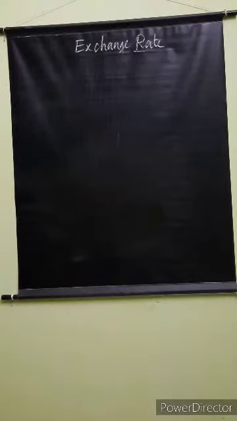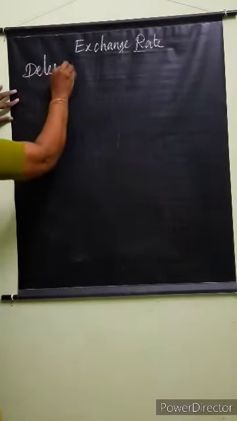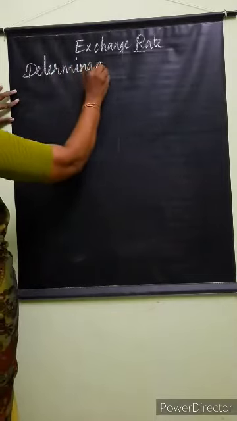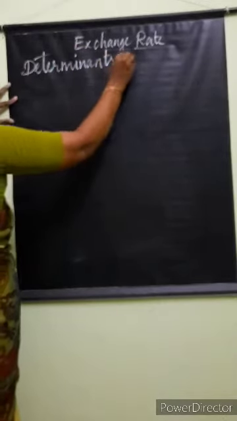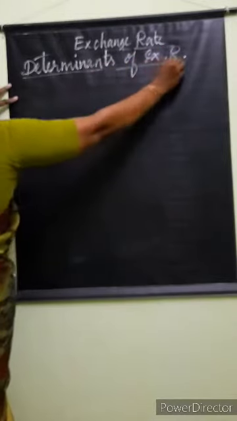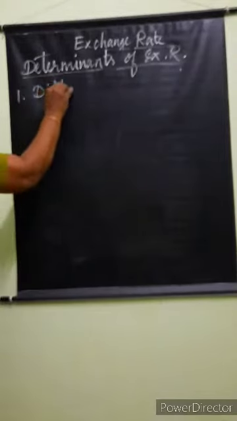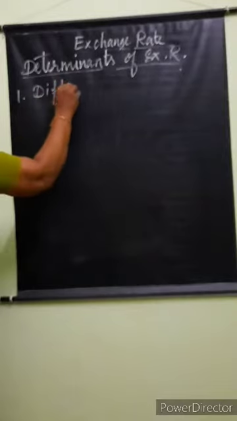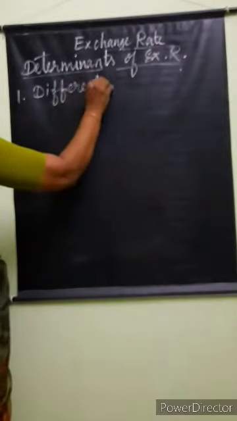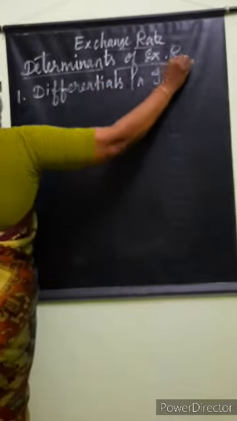the determinants of exchange rate. What are the things that determine the exchange rate? First one is differential in inflation.